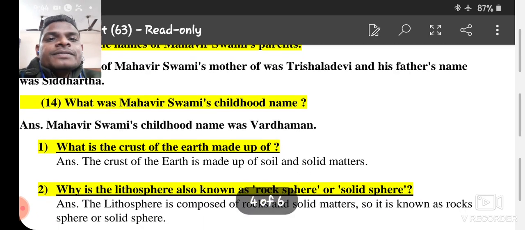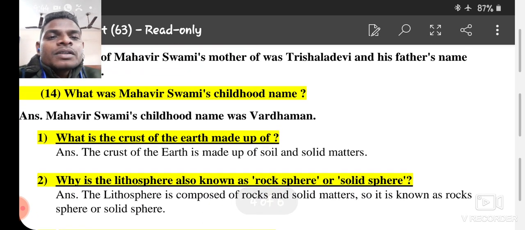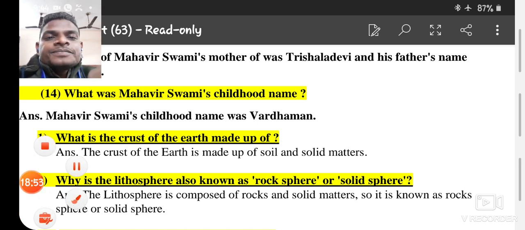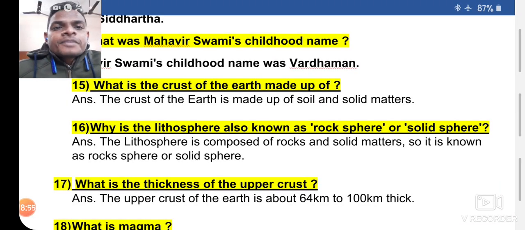Number 14. What was Mahavir Swami's childhood name? Mahavir Swami's childhood name was Vardhaman. Very easy. Okay.